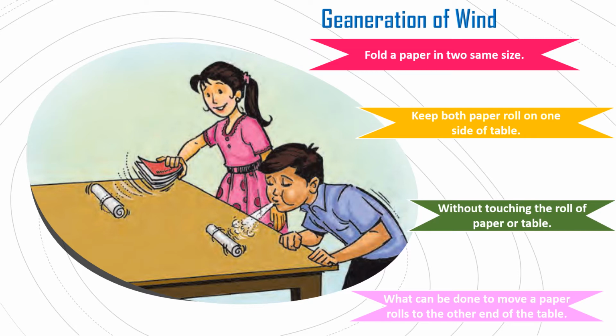So, generation of the wind. The air pressure is not uniform across the earth's surface. Air moves from a high pressure area towards a low pressure area in a horizontal manner. Winds are generated due to this horizontal movement of air.